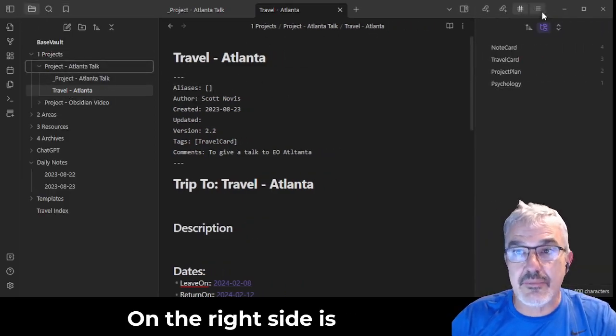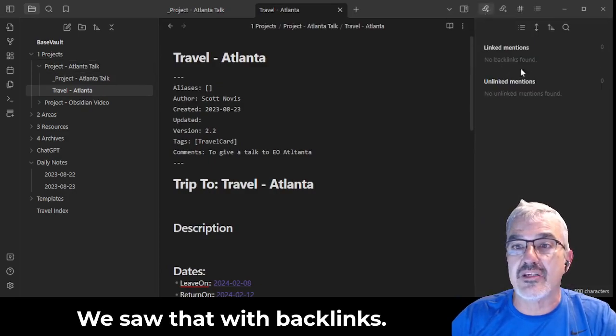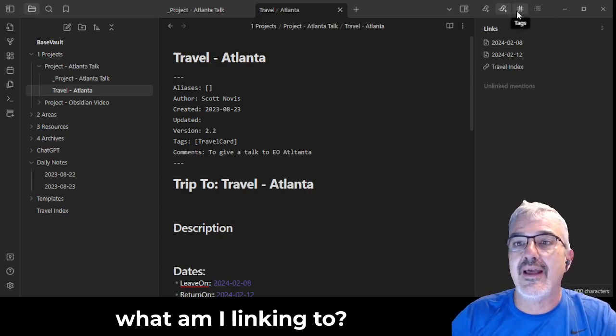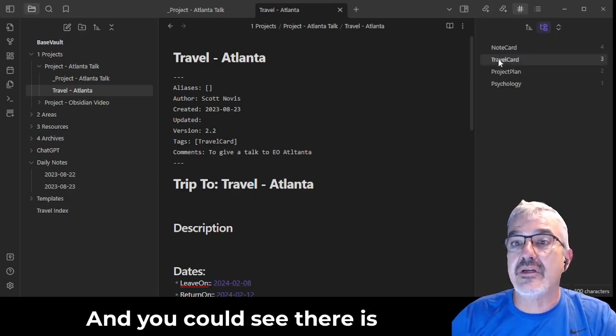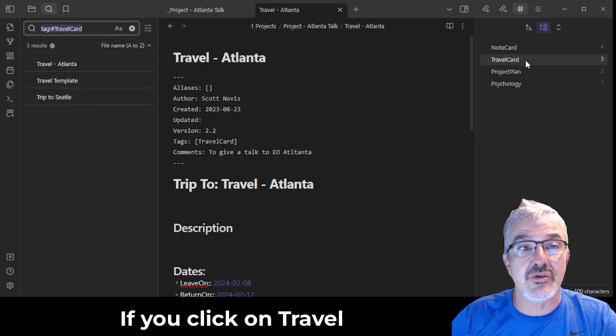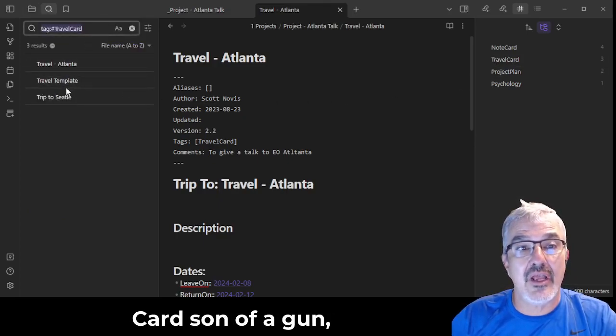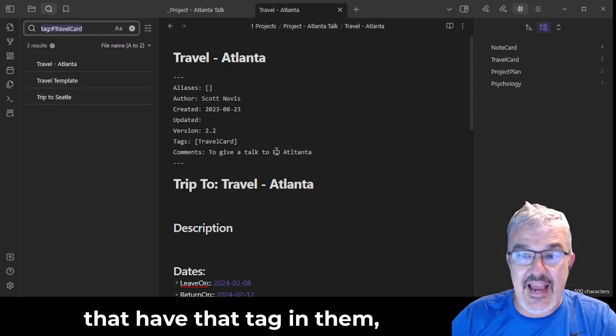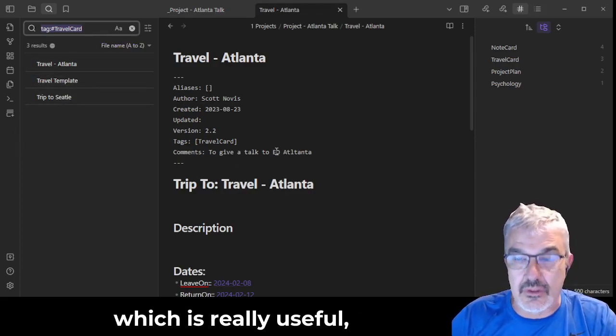On the right side is something similar. We saw that with backlinks. What refers to this? Forward links. What am I linking to? And tags. And you can see there is one called travel card. If you click on travel card, son of a gun, it will pull up all the files that have that tag in them, which is really useful.